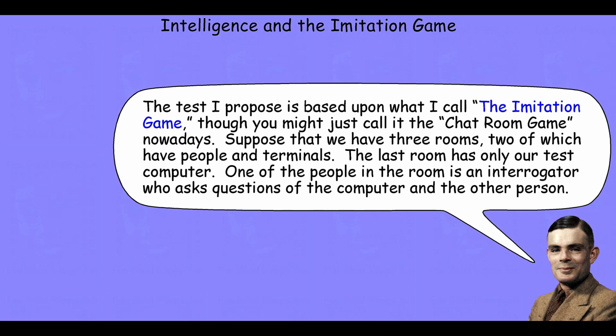One of the human participants will serve as the interrogator and will ask questions of the other two participants. When a sufficient amount of time has passed, a bell will ring and ask the interrogator to make a judgment: which room contains the computer and which room contains the other human participant.